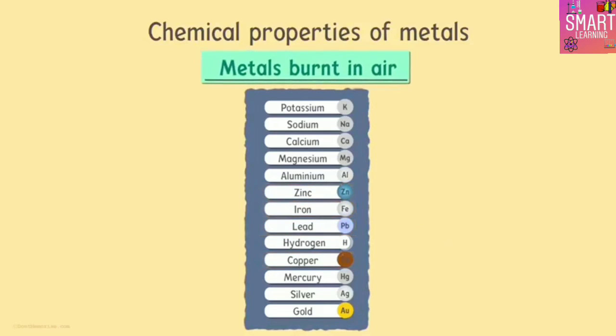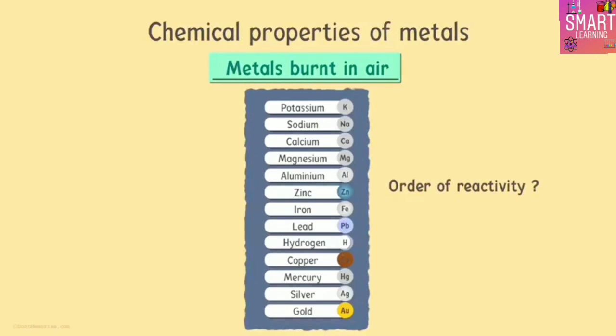So just this category of burning metals in air, is it enough for us to judge the order of reactivity of these metals? We can see a few more reactions to judge the order of reactivity. So in the next video, we will see how metals react with water.